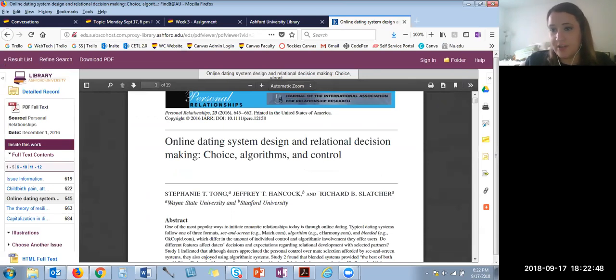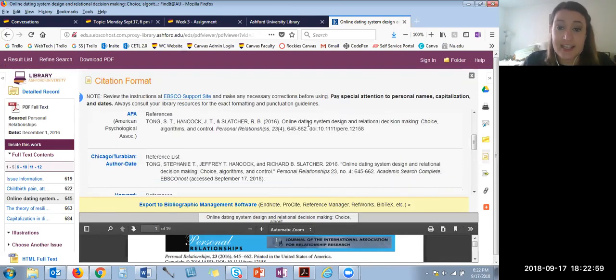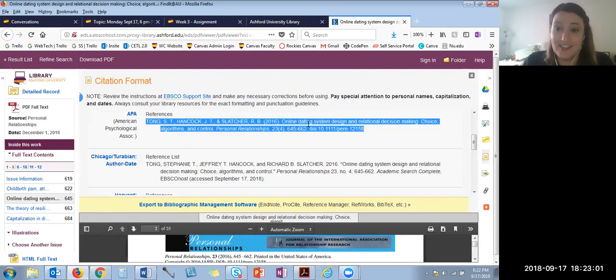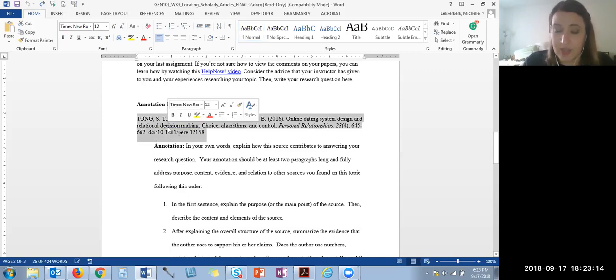But if you look here on the left, you're going to see what looks like a little document icon. It's actually the Cite button. And if you click on the Cite button and you go down to APA, it gives you the APA citation for this source. So a lot of the times the database will do the work for you. You just have to find it, copy it, and then here where it says APA citation, go ahead and type that in or copy it in.